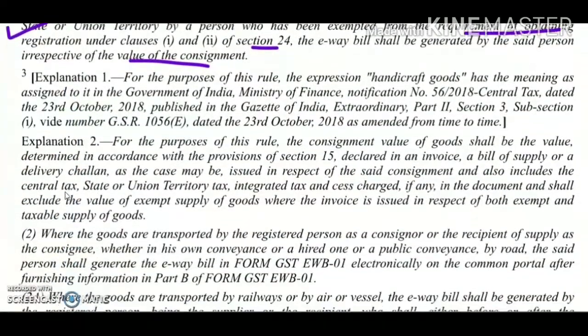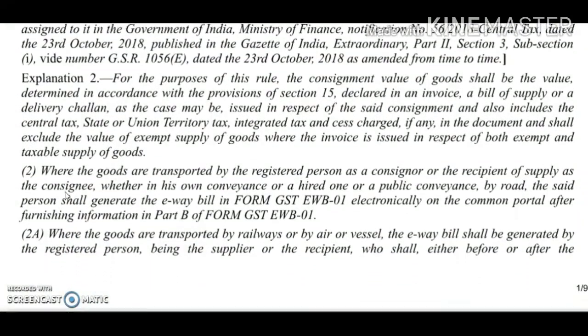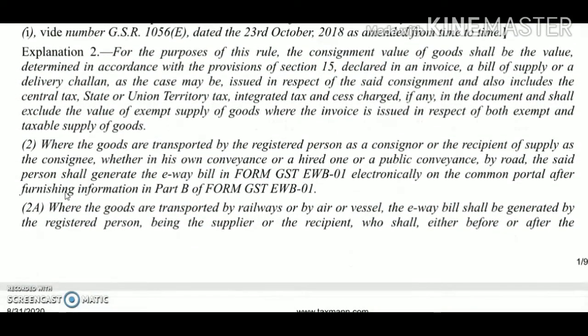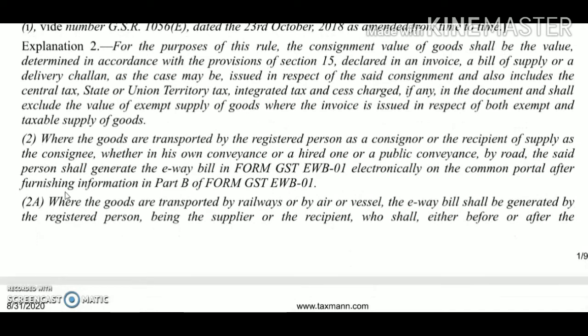Now another point is what is the consignment value, and how will such consignment value be considered for the purpose of the e-way bill. So the consignment value will be the value which is determined as per Section 15 of the CGST Act, that is the valuation section.